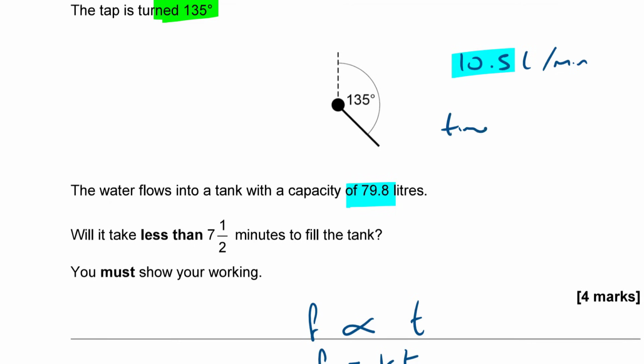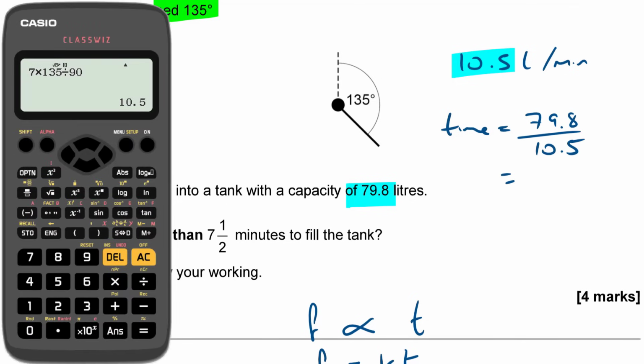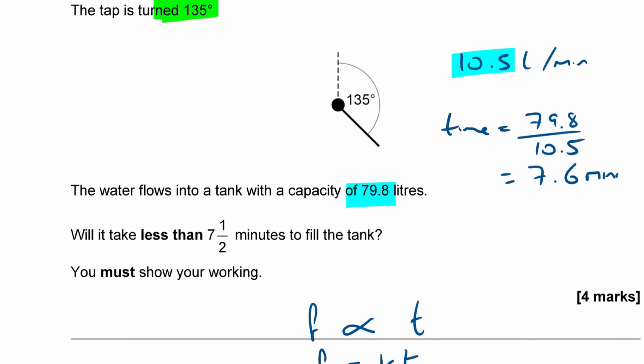So time is 79.8 divided by 10.5. That gives me 38 over 5, which is the same thing as 7.6. It takes 7.6 minutes. Well, 0.6 is more than half a minute, so my answer is no.